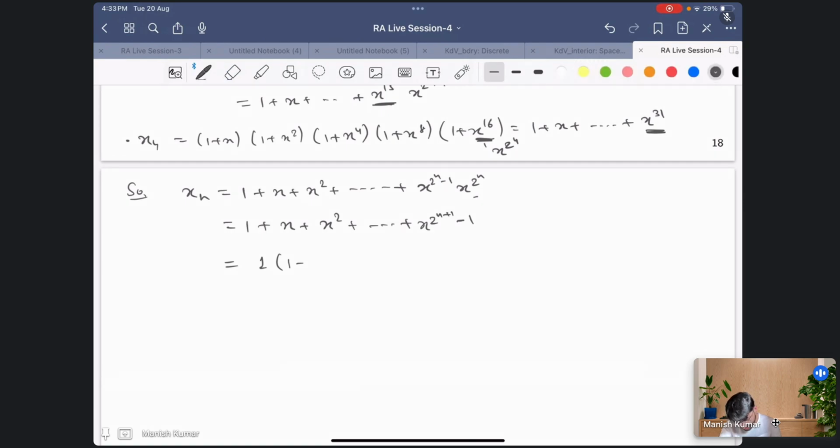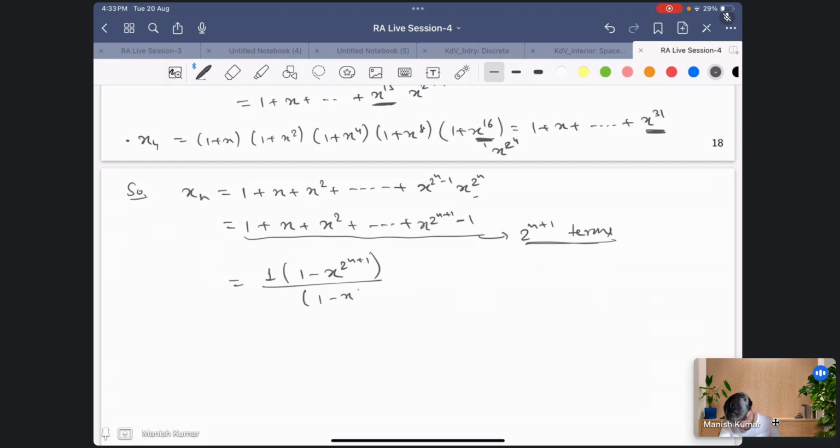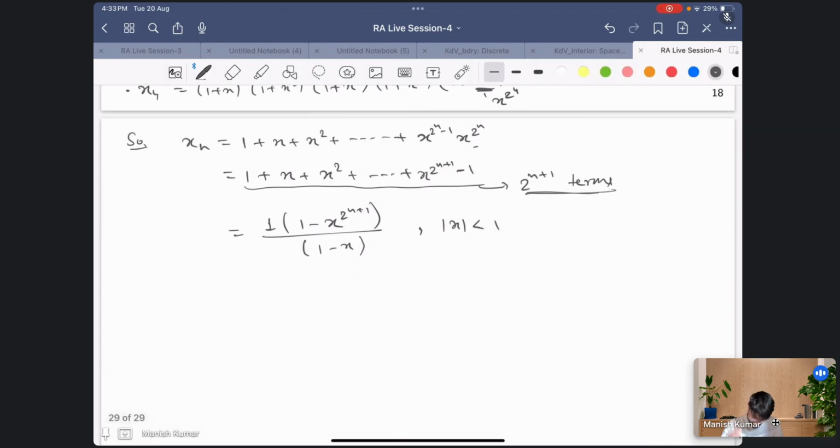The number of terms is 2 raised to the power n plus 1, right? So this is my n actually. So this I can write as a upon 1 minus x raised to the power 2^(n+1) upon 1 minus x. And this is possible if mod x is less than 1, right? So now this is the answer, but you can further simplify it.